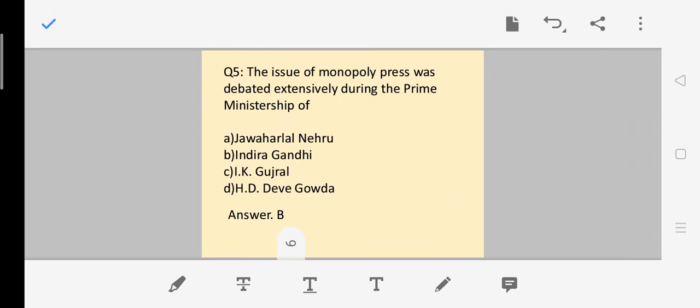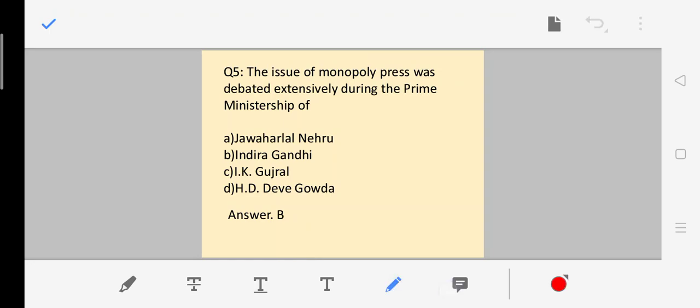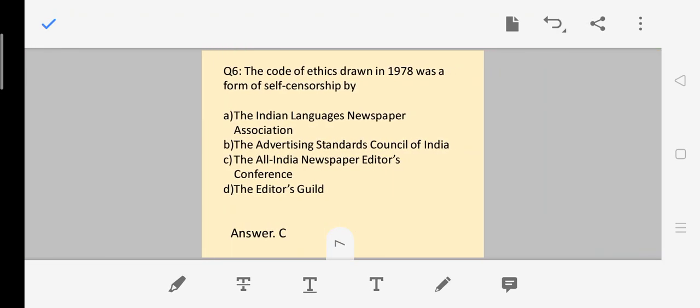Next question. The issue of monopoly press was debated extensively during the Prime Ministership of A. Jawaharlal Nehru, B. Indira Gandhi, C. I.K. Gujral, D. Deve Gowda. The answer to that is Indira Gandhi. So this was basically during the time of emergency, and the issue of monopoly of press was debated during the time of Indira Gandhi when she was the Prime Minister of India.